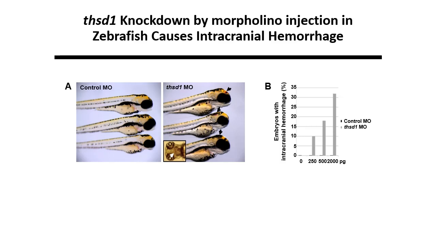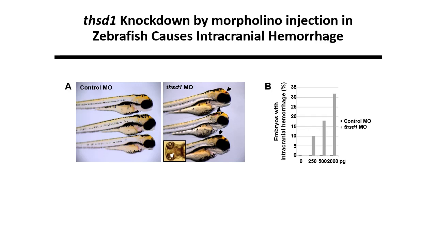To assess THSD1 function during early development in zebrafish, we injected an antisense THSD1 morpholino oligonucleotide that blocks endogenous THSD1 expression into fertilized eggs. THSD1 loss during early embryogenesis leads to cerebral hemorrhages by 48 hours post-fertilization. Its frequency was also correlated with the amount of injected THSD1 morpholino. This result has been independently confirmed by the Ducker lab using a distinct THSD1 morpholino. Altogether, these results confirm that THSD1 in zebrafish is important for proper development of the early brain vasculature.